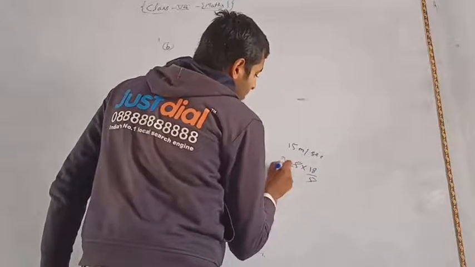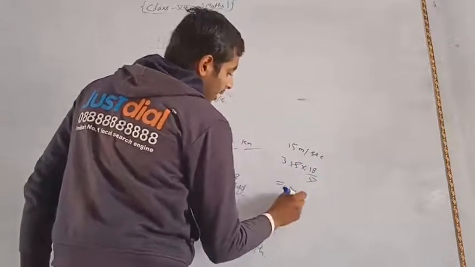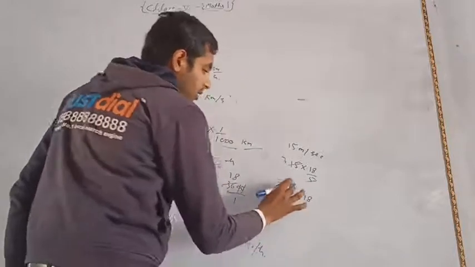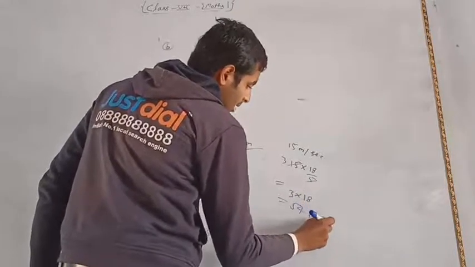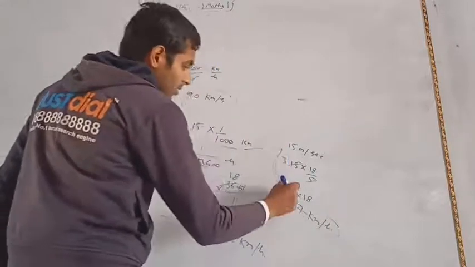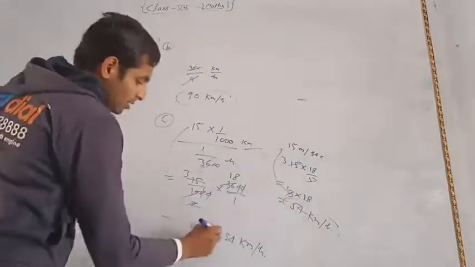Then 5 3s are 15, then 3 into 18 is equal to 54 kilometer per hour. So you get the answer by this method, and also by the other method.